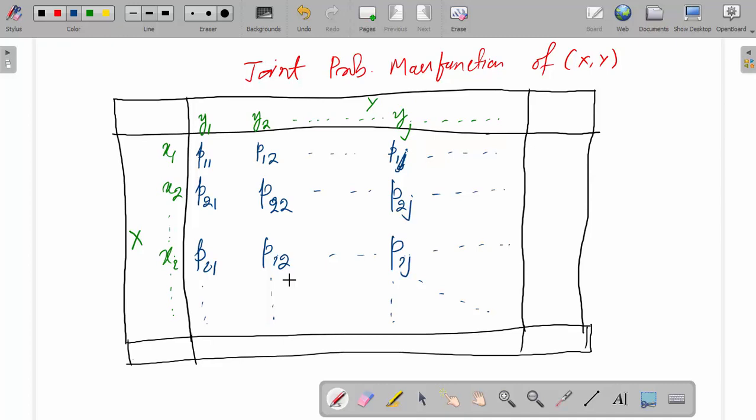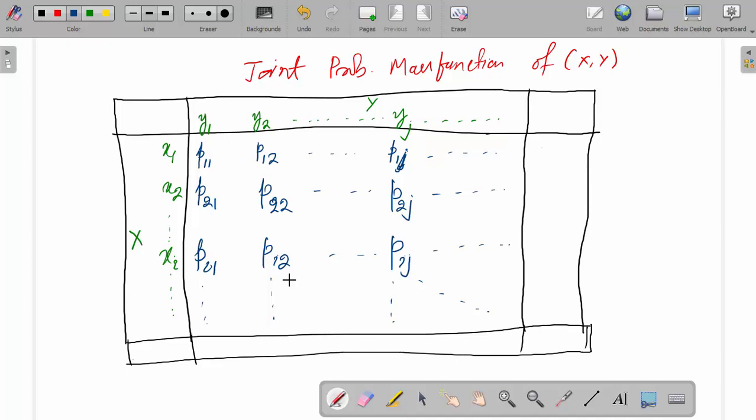If you take this total, p11 plus p12 plus up to p1j, in all these values the x value is x1 and the y value is changing for y1, y2, yj up to so on, all the y values.